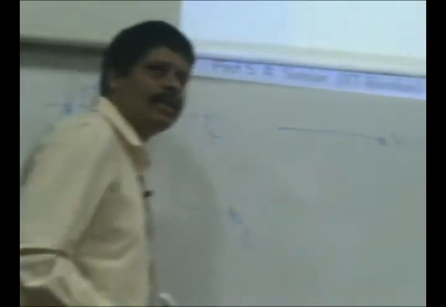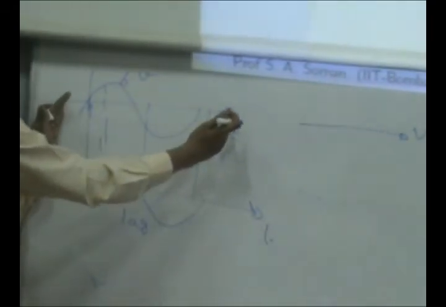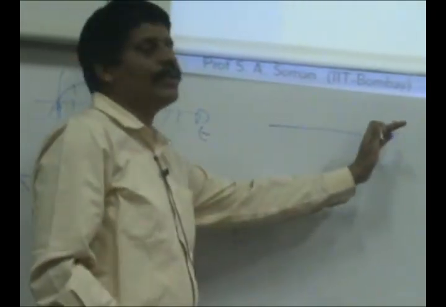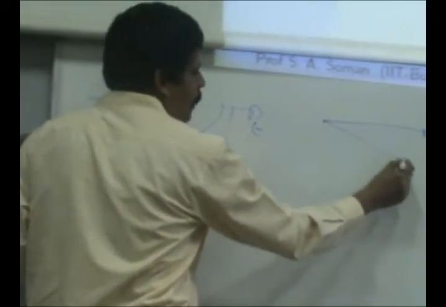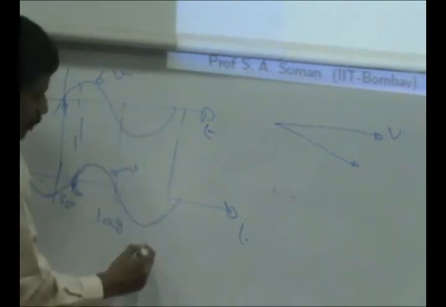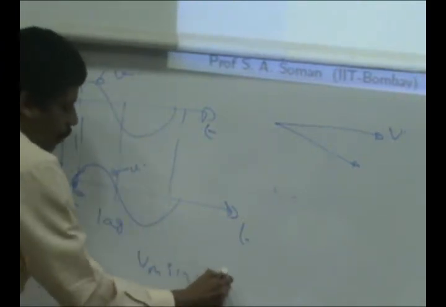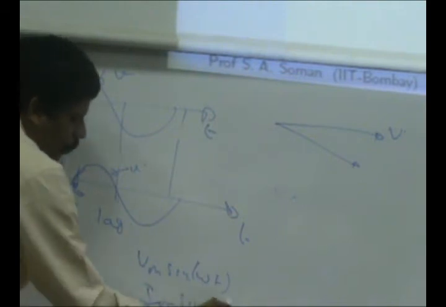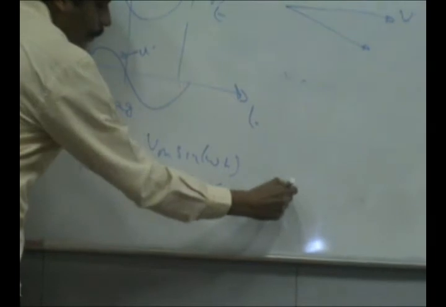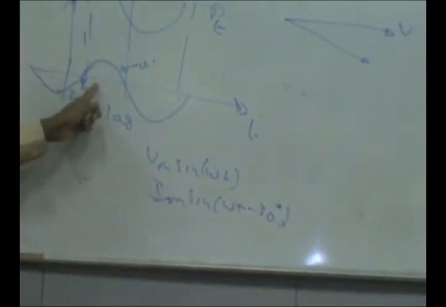Then this can be shown by a vector, or what I call a phasor, and suppose I take this as a reference. The first one will be V, then this is the I, and it is 30 degrees behind. So this is Vm sine of omega t. Then the other one is Im sine of (omega t minus 30 degrees), because it is lagging by 30 degrees.